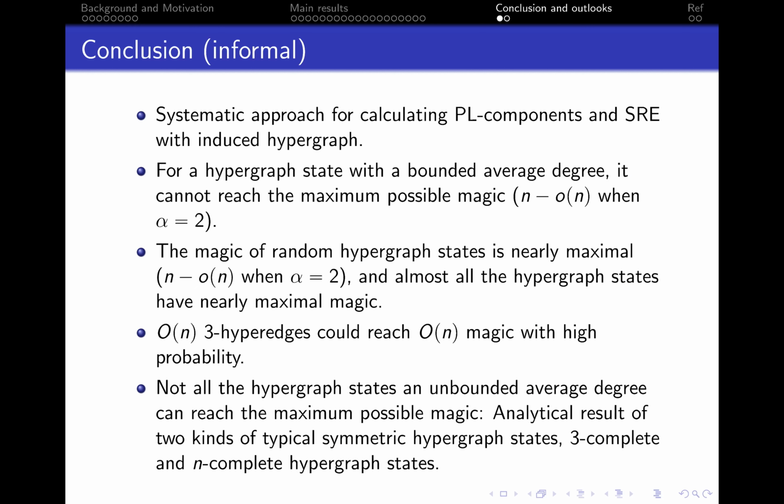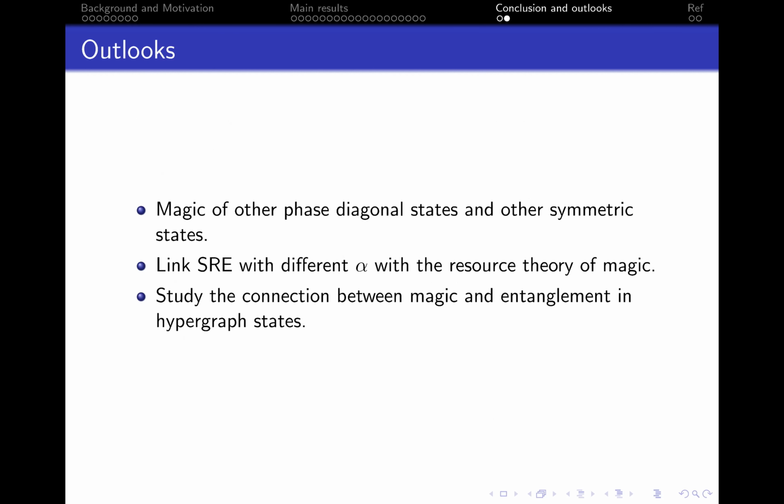And we also numerically show that capital O n three hyperedges should reach capital O n magic with high probability. Finally, we show a difference between M2 and M1/2 in symmetric hypergraph states. And we find that not all the hypergraph states with unbounded average degree should have n minus small o n magic.